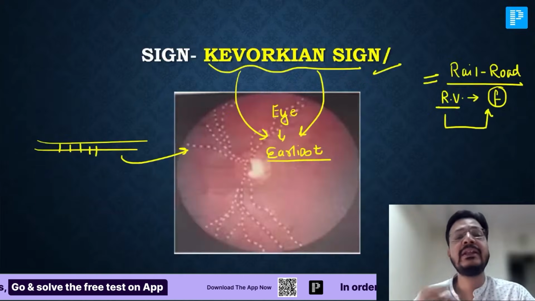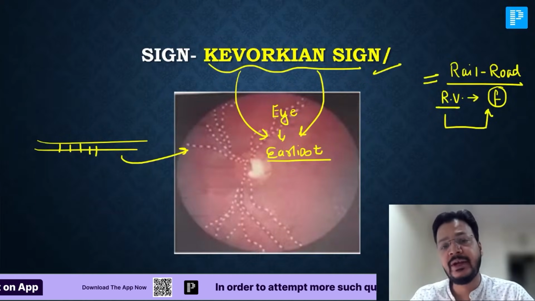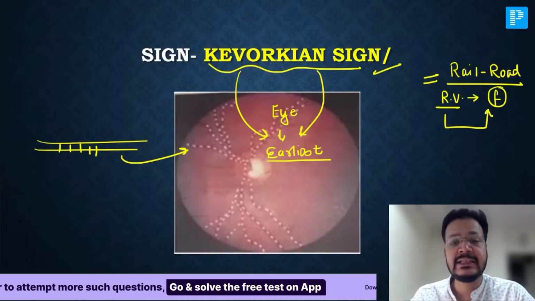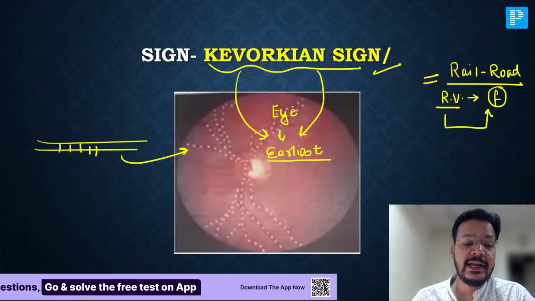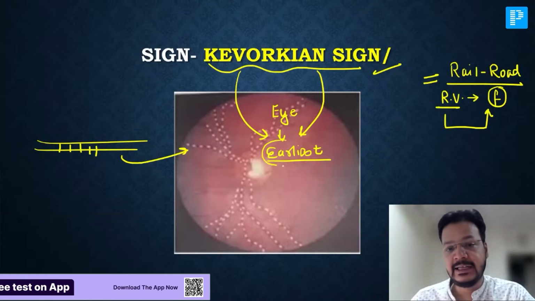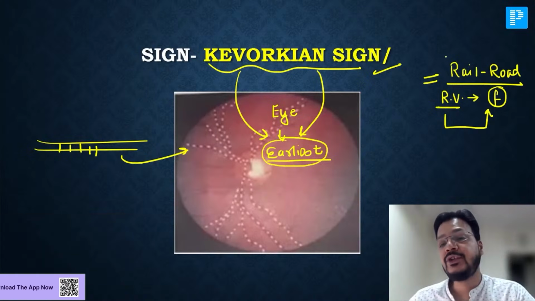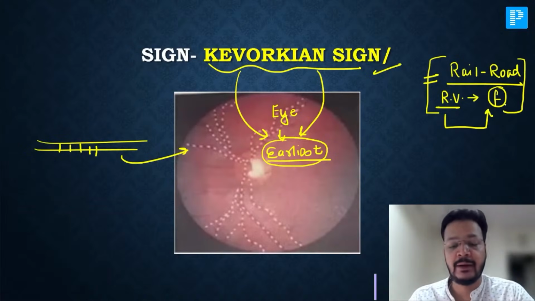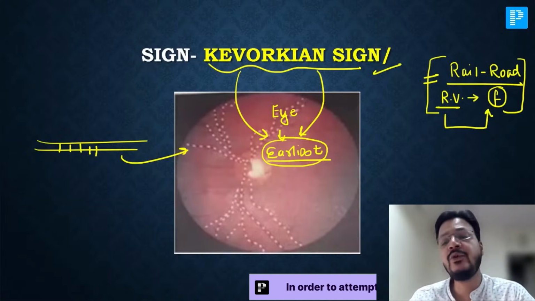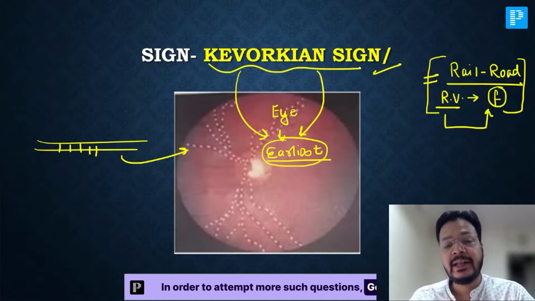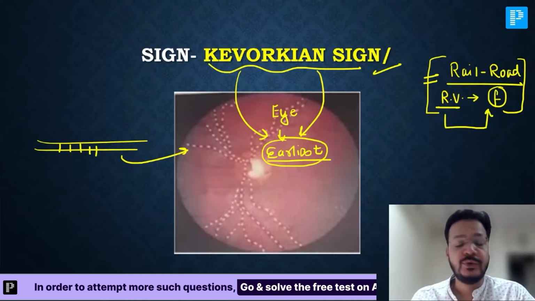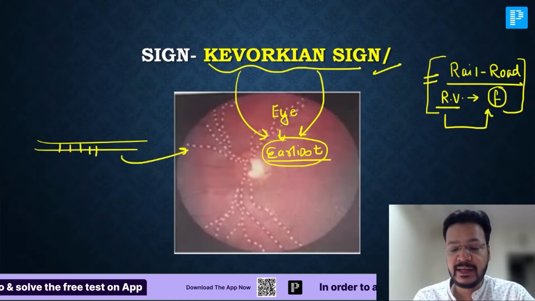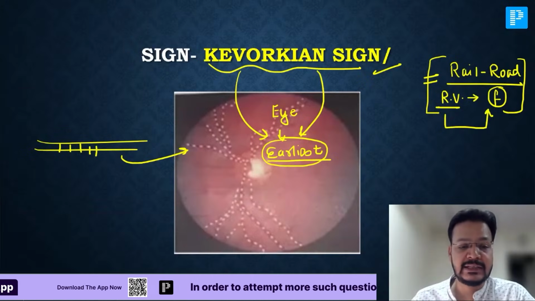But if you get the Tache noire, you can get one more question in your exam. That is another eye sign: the Kevorkian sign. It is the earliest eye sign, my dear friend. It is also known as railroad sign. Here your retinal vessels are fragmented. So this is another important death change. That is the Kevorkian sign.